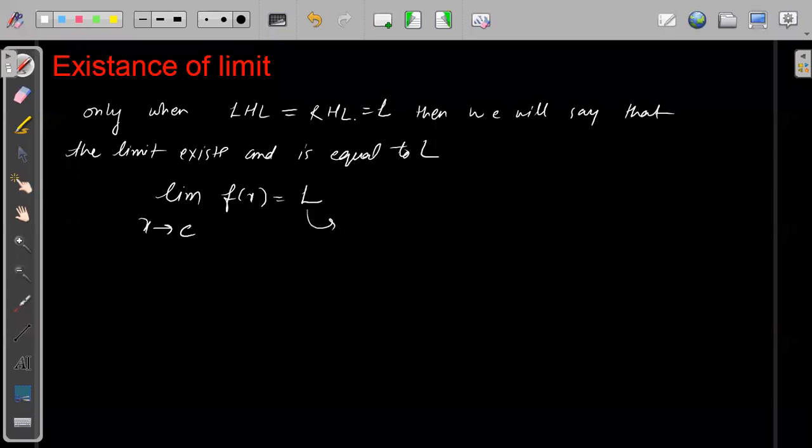That means L becomes the limiting value, and it is a unique value. So we'll say the limit exists only when this is true. Okay.